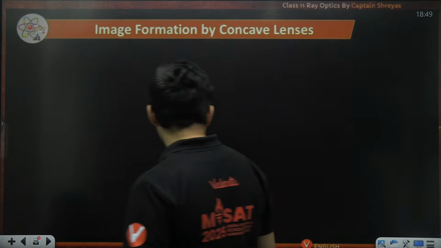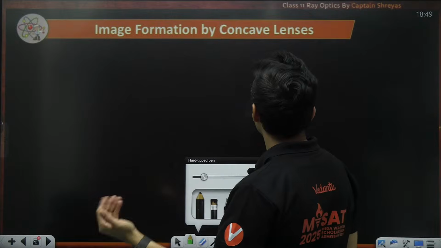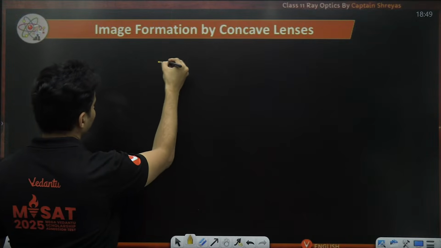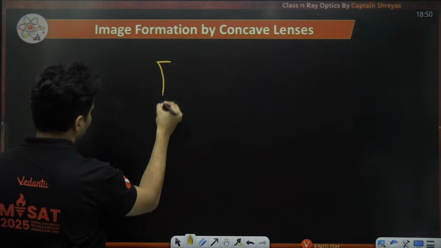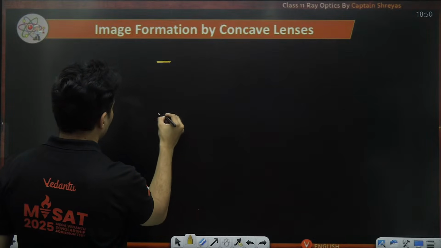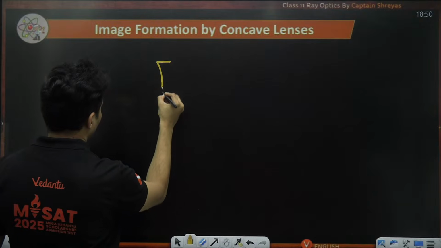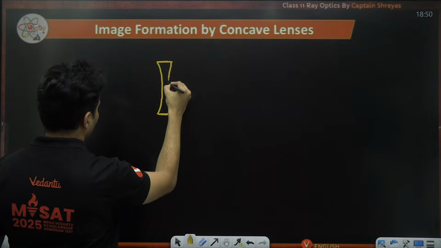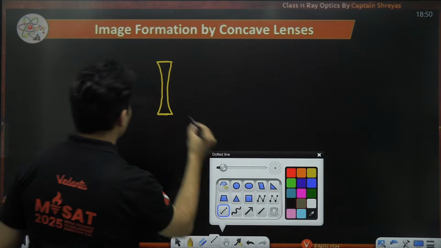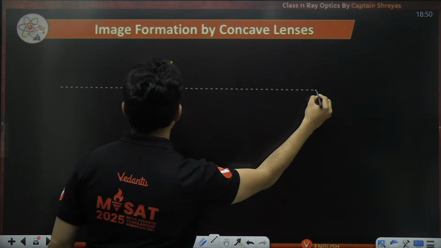I'll show you one more example, but this time of a concave lens. Let's take a concave lens, guys. And this is our principal axis.